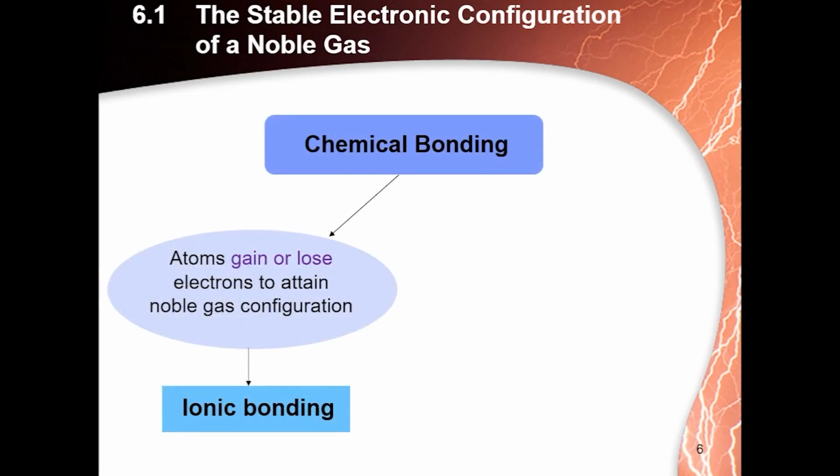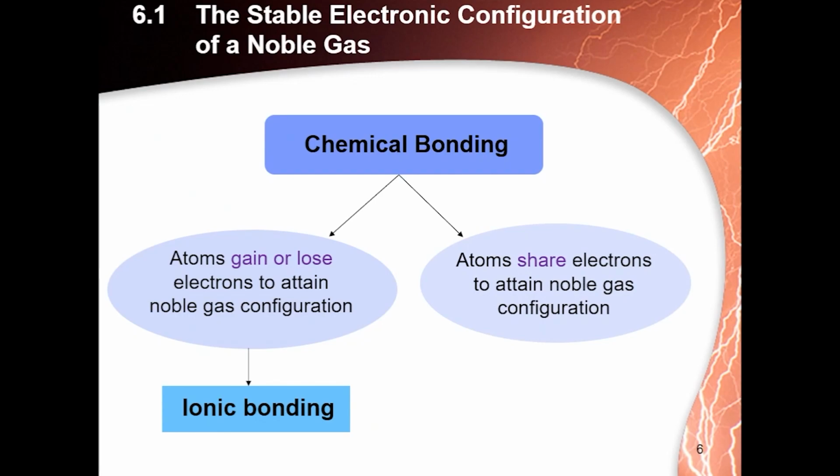Chemical bonding. What is bonding? Bonding means interaction. Chemical bonding means the interaction of atoms with each other. There are 3 basic types of chemical bonding: covalent bond, ionic bond and metallic bond. In an ionic bond, atoms gain or lose electrons to attain the noble gas configuration. Always metals lose electrons and non-metals gain electrons. We will further discuss this concept. And what is a covalent bond? Atoms share electrons to attain the noble gas configuration.